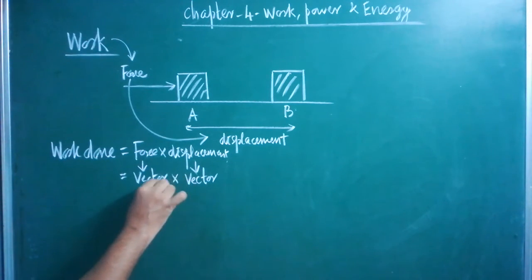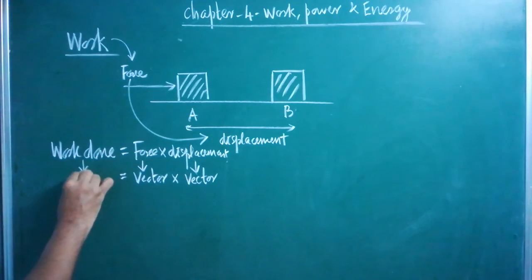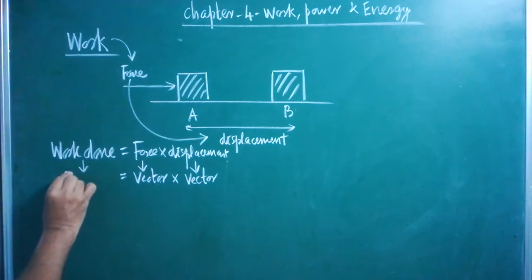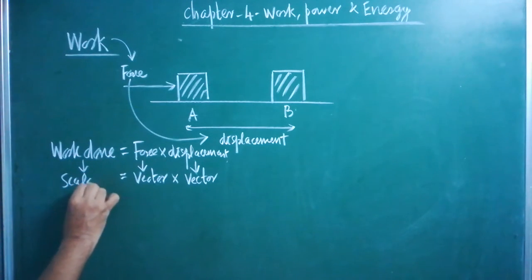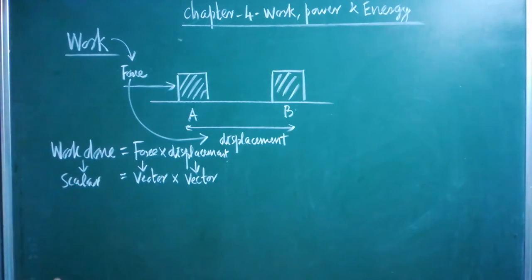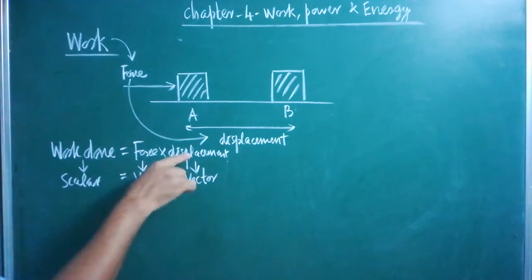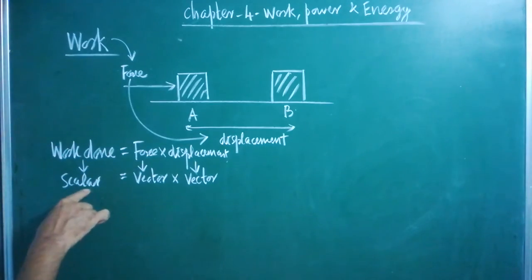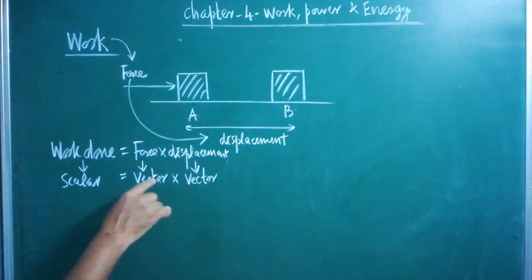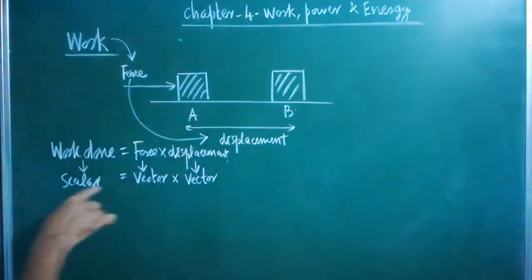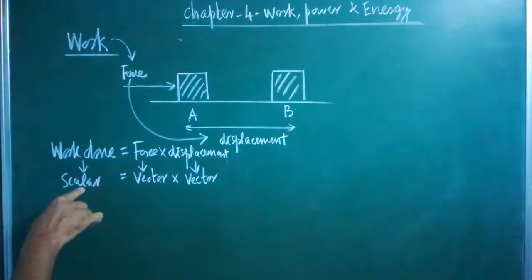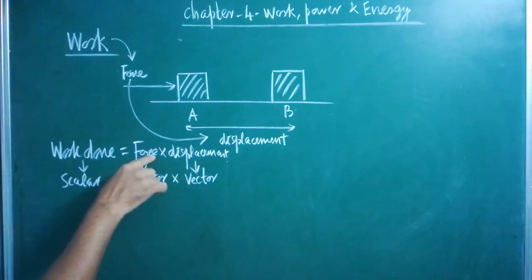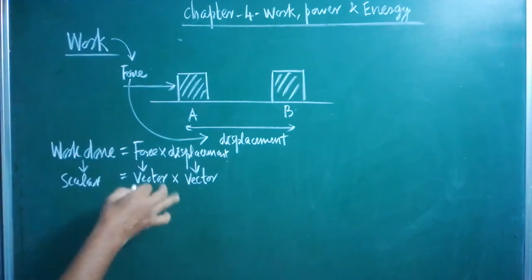By multiplying these two vectors, you get a product, and that work done will be a scalar. So this product is the best example of the scalar product of two vectors. If you multiply two vectors, the product is a scalar here. Therefore, work done equals force into displacement is the best example of the scalar product of two vectors.